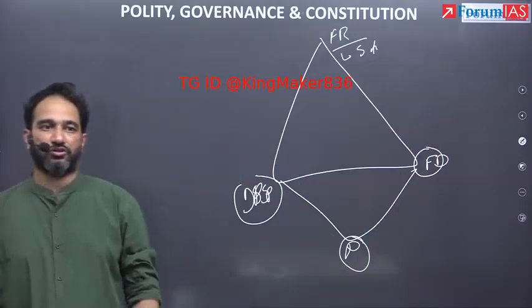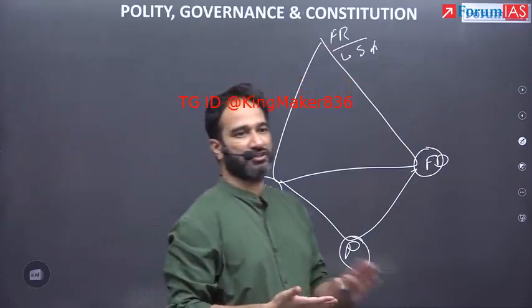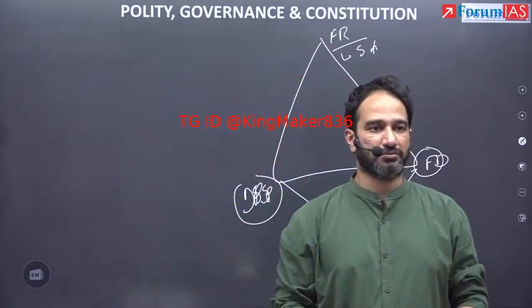So this is the relationship between all the three in relation to sustainable development.